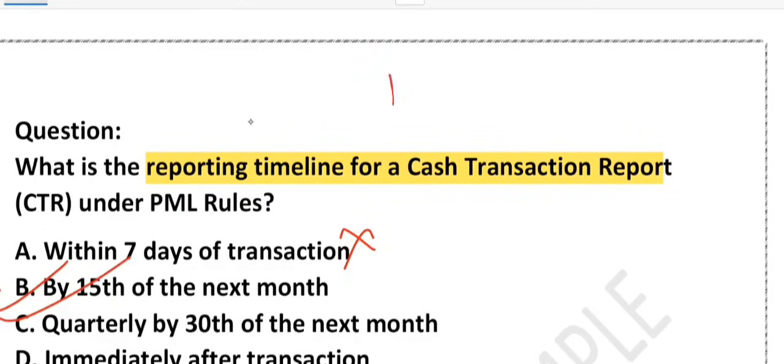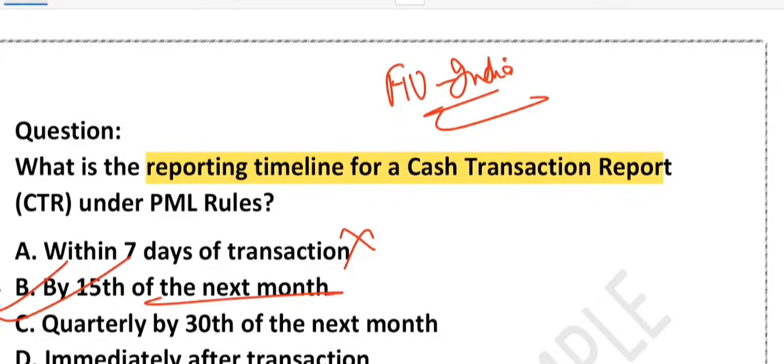CTR must be reported to whom? It must be reported to FIU, Financial Intelligence Unit India. By when? By the 15th of the next month. What about C? It says quarterly by 30th of the next month. This is wrong, because CTR is always monthly, never quarterly. And what about D? Immediately? No. That is for an urgent alert, not CTR.